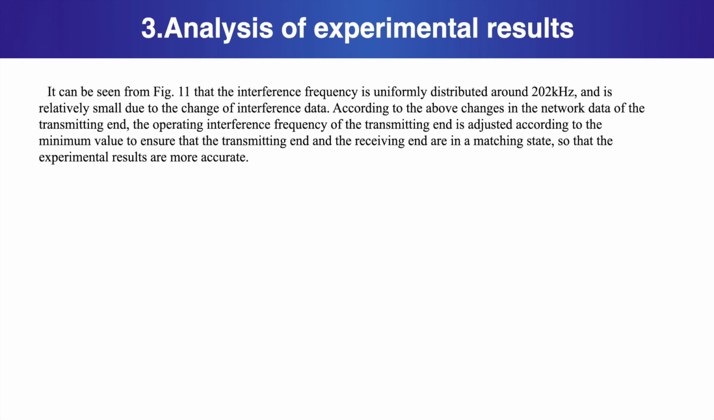It can be seen from Figure 11 that the interference frequency is uniformly distributed around 202 kHz and is relatively small due to the change of interference data. According to the above changes in network data of the transmitting end, the operating interference frequency of the transmitting end is adjusted according to the minimum value to ensure that the transmitting end and the receiving end are in a matching state, so that the experimental results are more accurate.